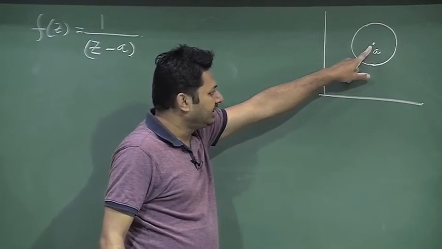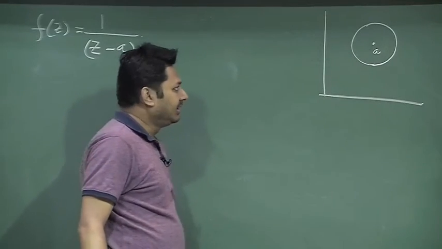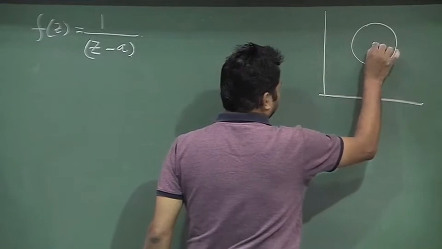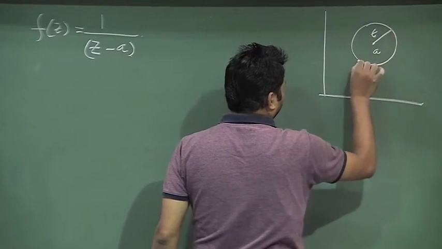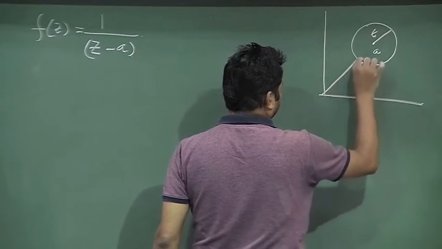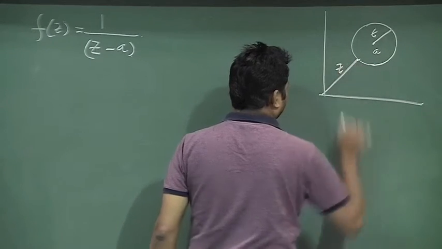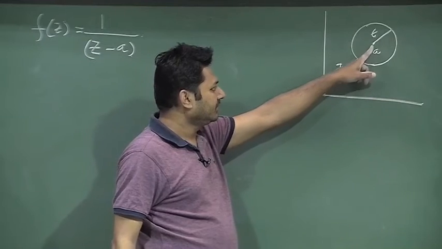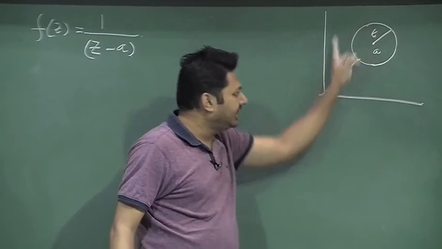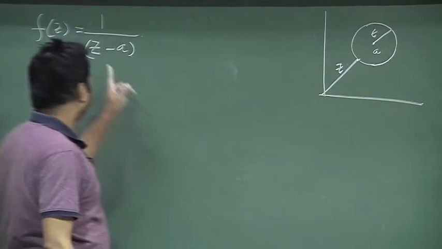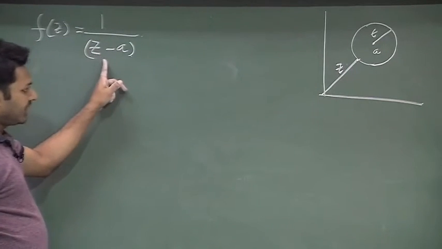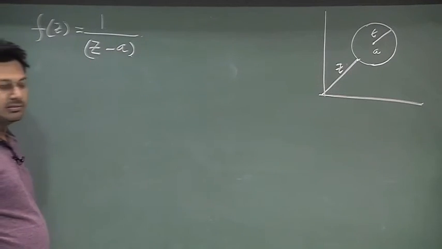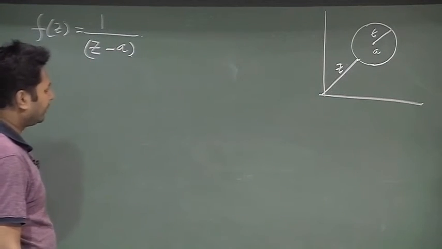Now, you can see the point A is inside the circle, with epsilon the radius. This A point is inside the region, that means this function is not analytic there. So, obviously, this function should have some value at that point. So, let us try to find out.